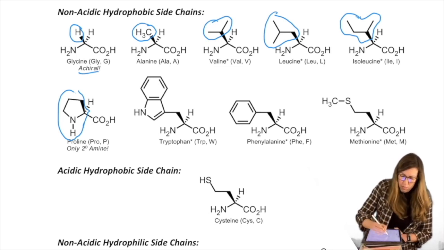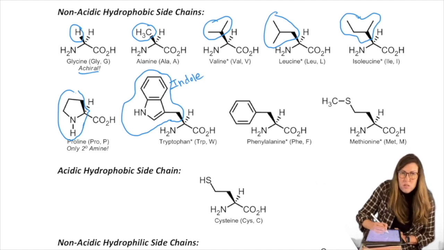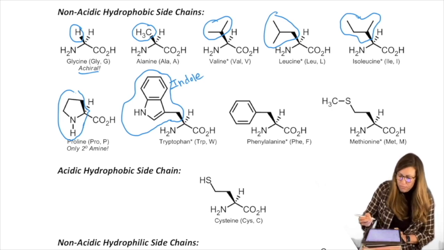And so like I said, other rings include tryptophan, which has a CH2, but then it has this big fused ring system. You might not remember this. The name of this is called an indole, when you have a benzene ring fused to a pyrrole. A pyrrole is similar to what we see in proline. That's kind of where it gets that name.